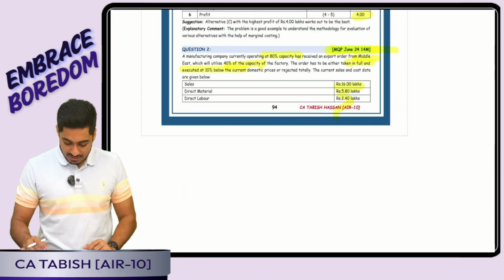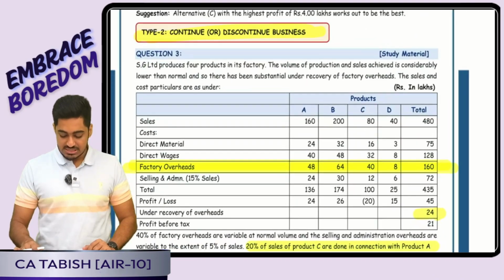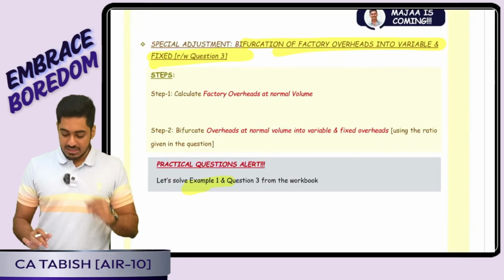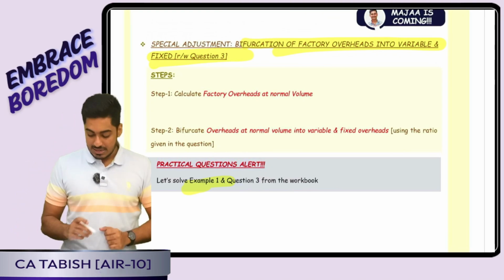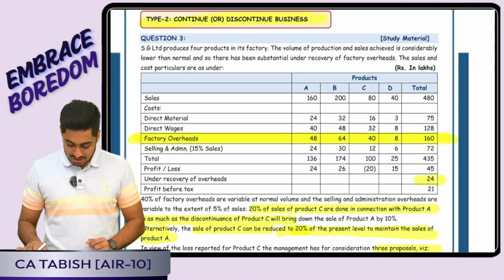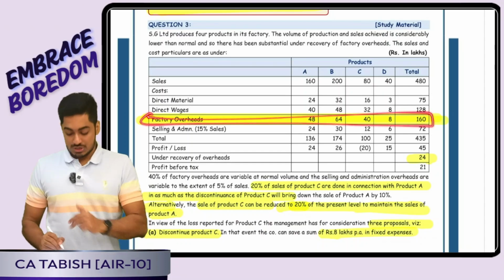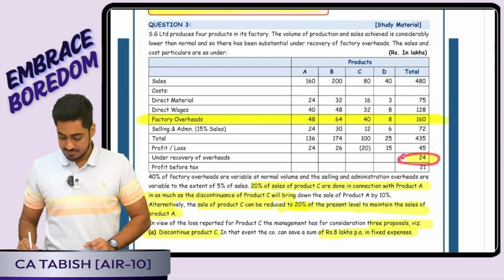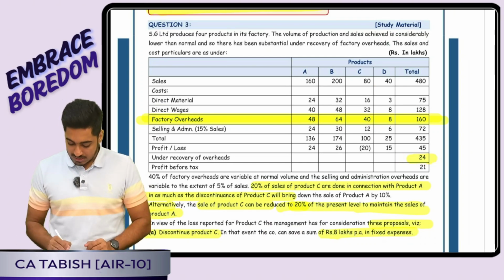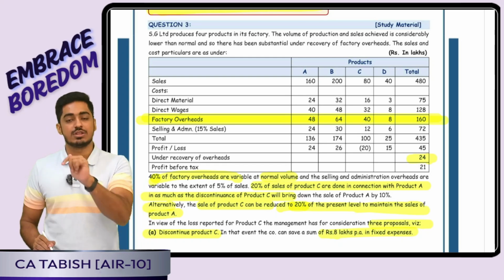Yes, then we went into third question, which was regarding continue, discontinue business decision. Here one of the most key crux was the bifurcation of factory overheads into variable as well as fixed. So if we read the question specifically, what is the question trying to tell us? Question has told me the factory overheads. Question also told me the under absorption. Yes, and question told me 40% of factory overheads is variable at the normal volume.